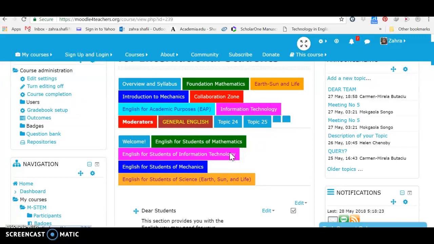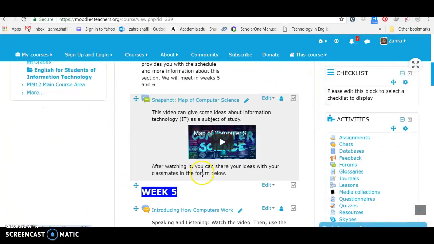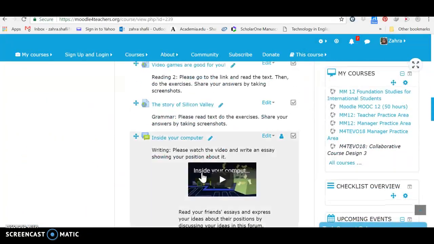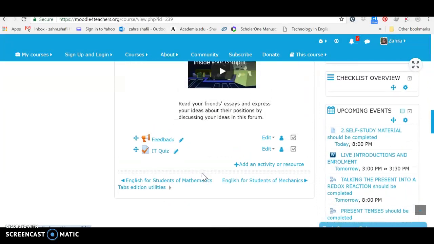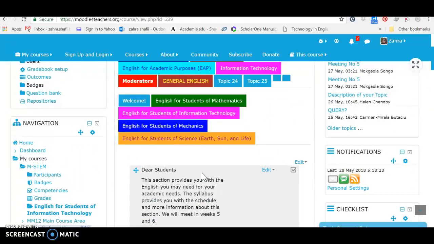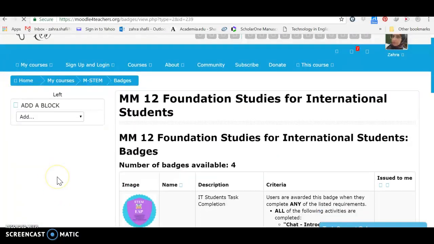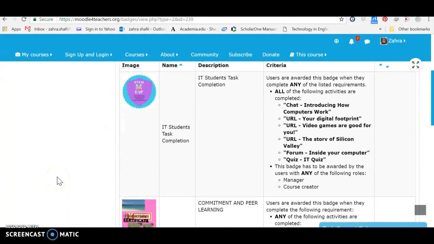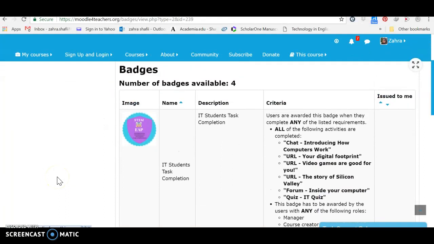This is the course. Okay, students can go through these activities and win the badge. They may want to go to this part, navigation, go to the badges and see their badge ready to be awarded. Okay, this is the badge that they may want to gain.